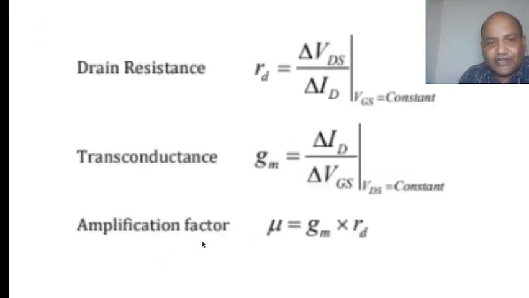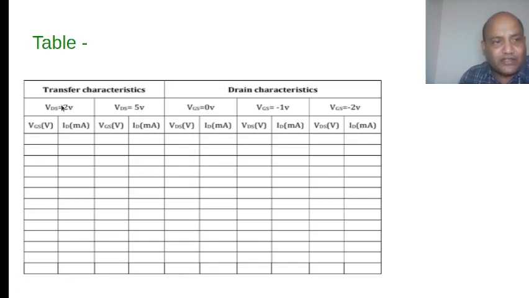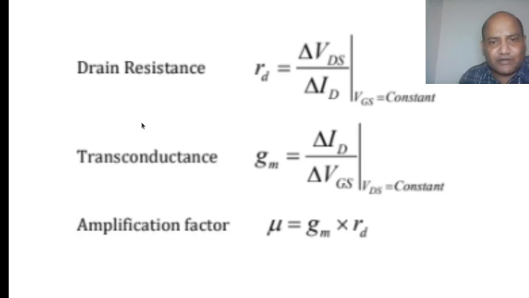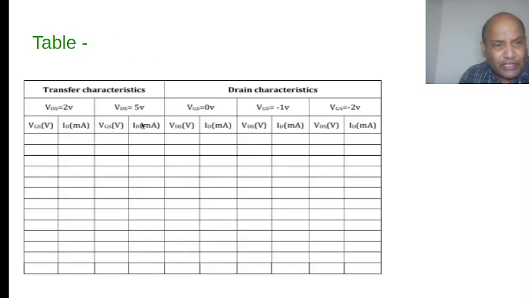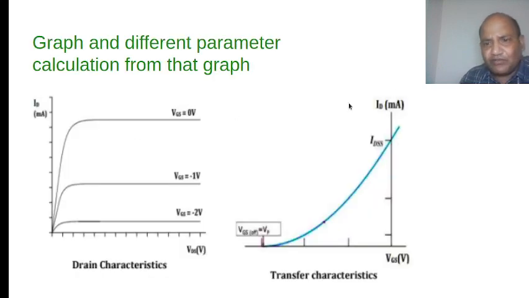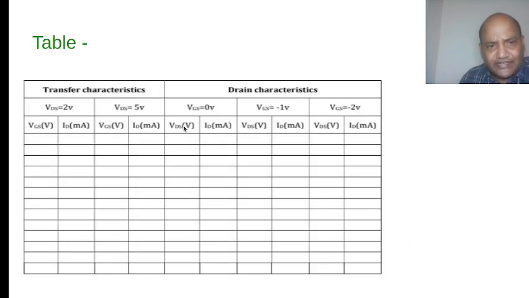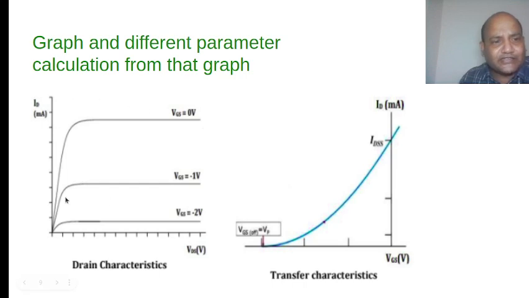In this way you will get this plot: VGS versus ID at different VDS, VDS equal to 0 volt, 2 volt as I suggested, VDS equal to 5 volt as I suggested. Then by repeating this you will get the complete curve like this. If you plot VGS and ID, you will get this curve at some VDS. If you plot VDS and ID on this side, you will get this curve.